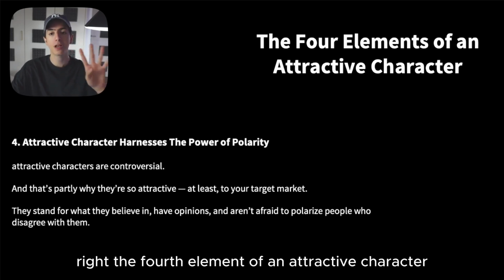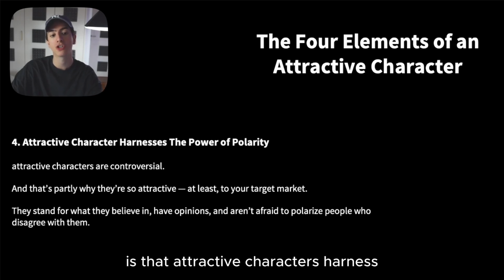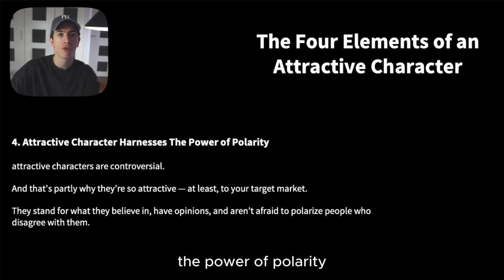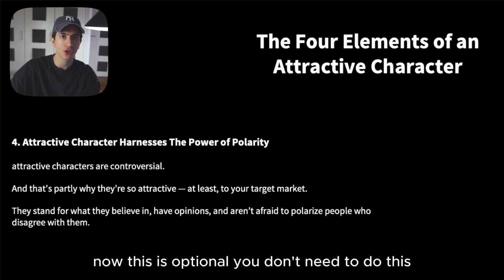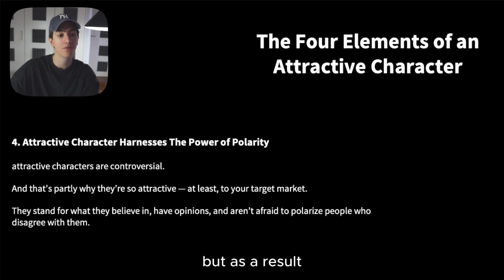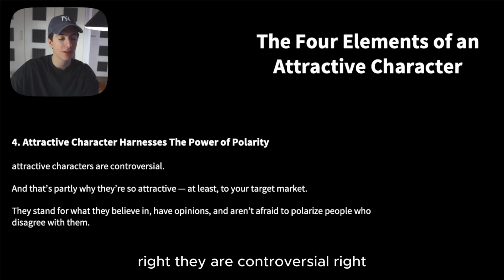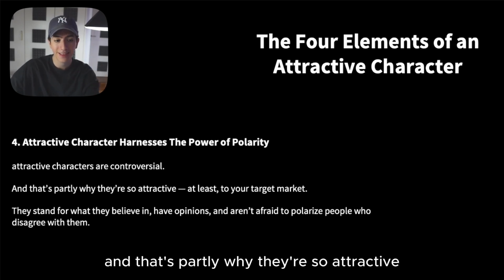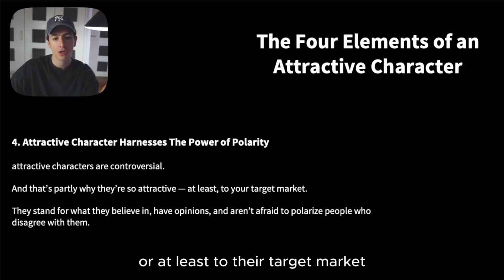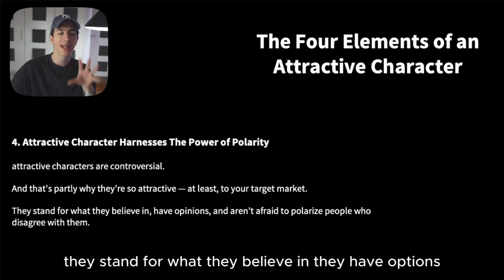The fourth element of an attractive character is that attractive characters harness the power of polarity. Now, this is optional. You don't need to do this, but as a rule of thumb, attractive characters harness the power of polarity. They are controversial, and that's partly why they're so attractive, or at least to their target market. They stand for what they believe in.